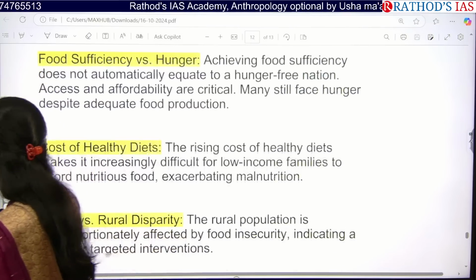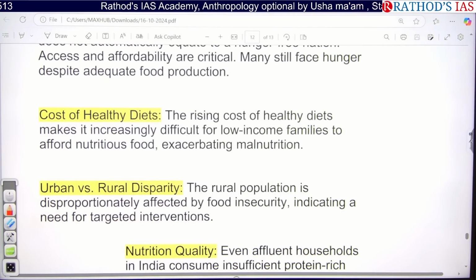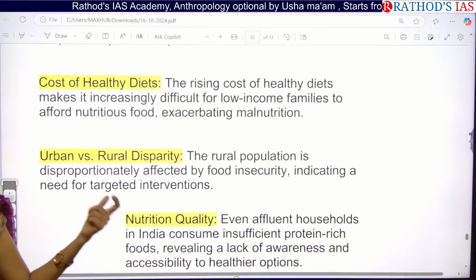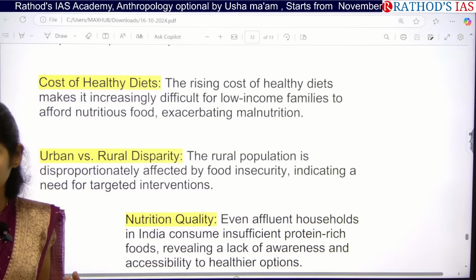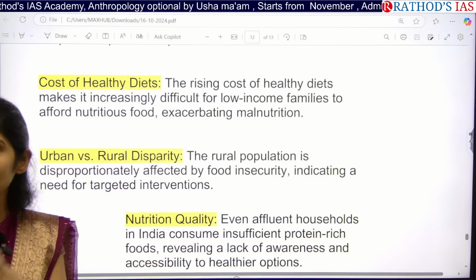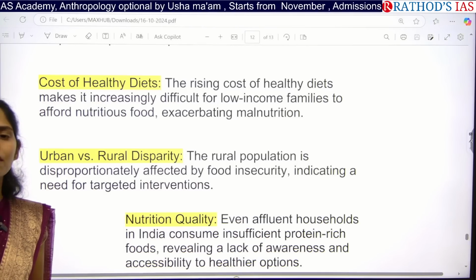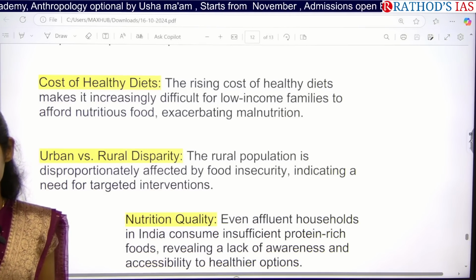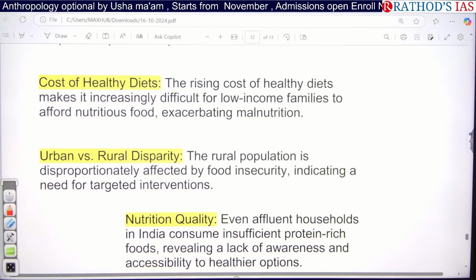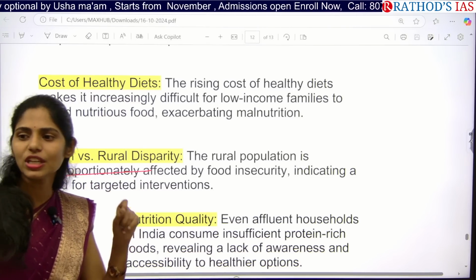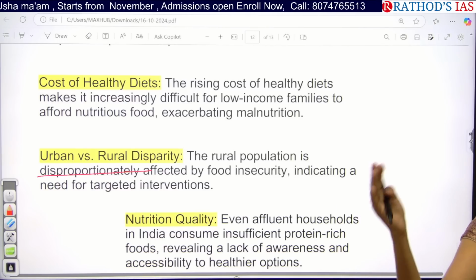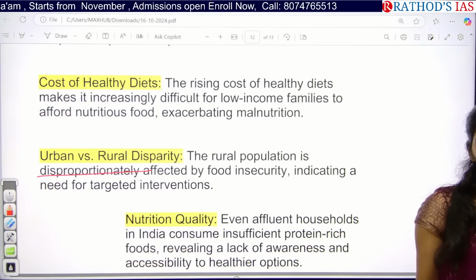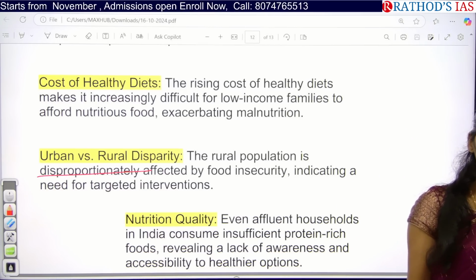And if you see the difference between urban and rural areas, yes, there is a disparity. In which areas are we facing food insecurity, urban areas or rural areas? Rural. Rural populations are disproportionately affected by food insecurity, because the proportion of people working in industries is very low in rural areas. In agriculture, whenever they get work, it is seasonal.